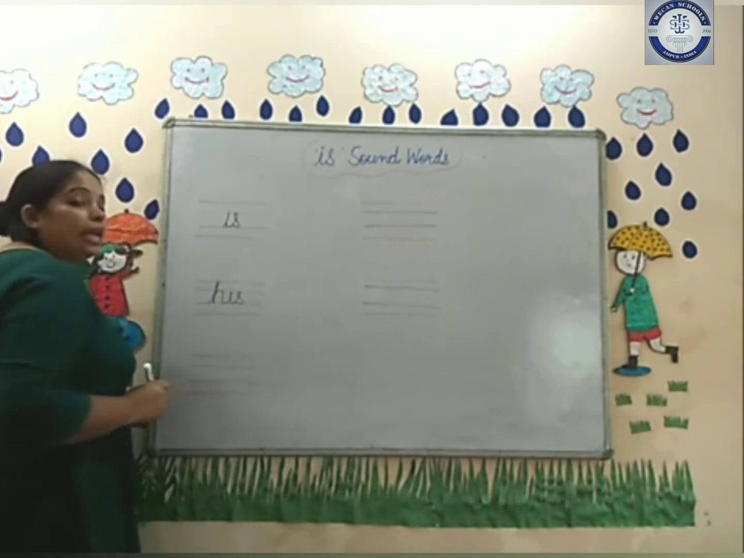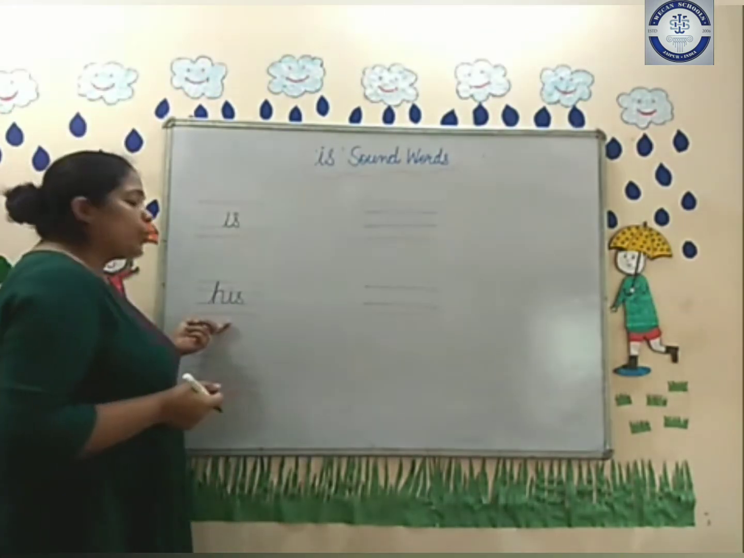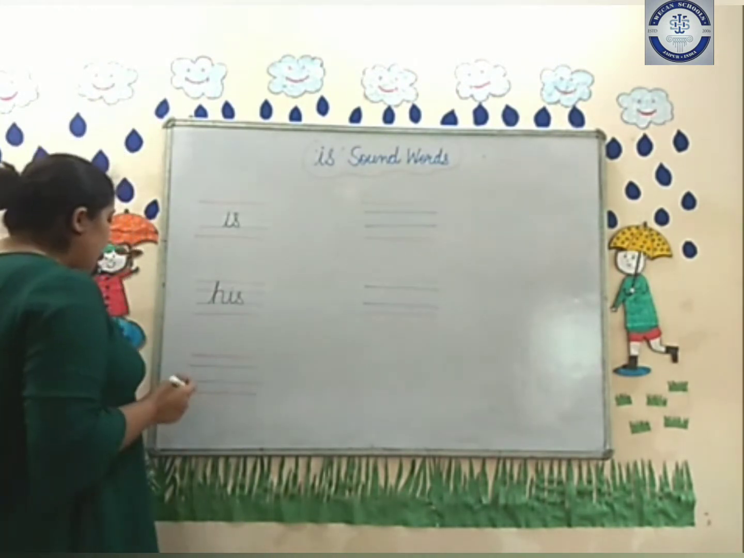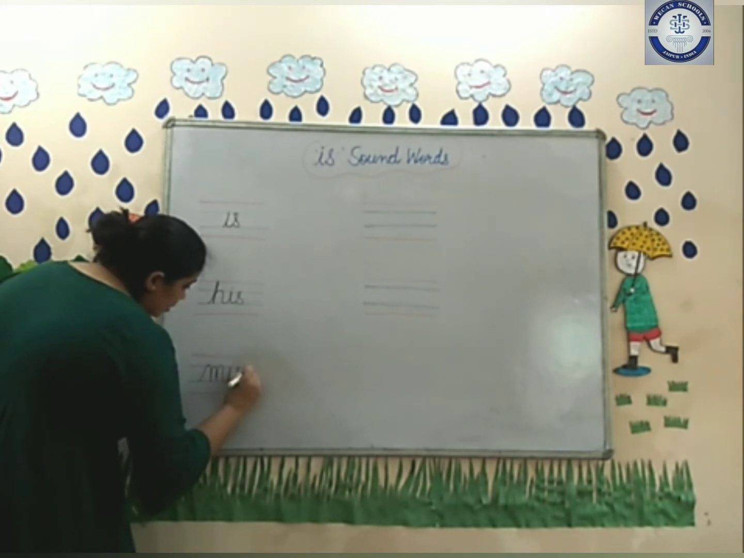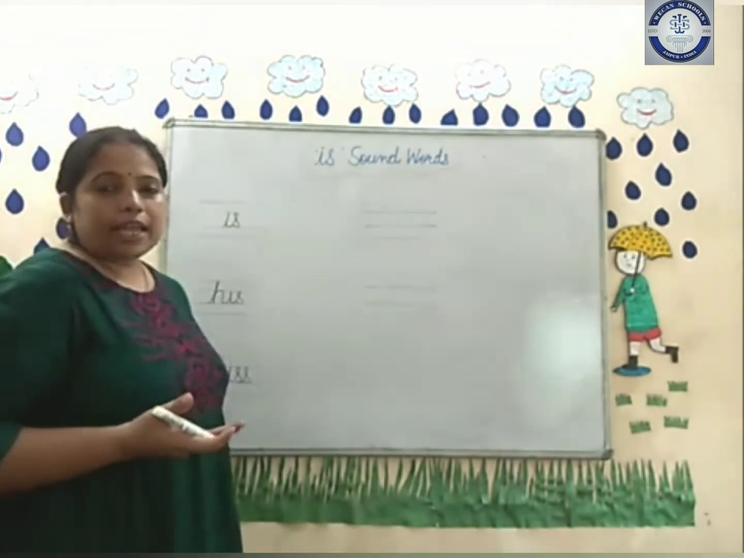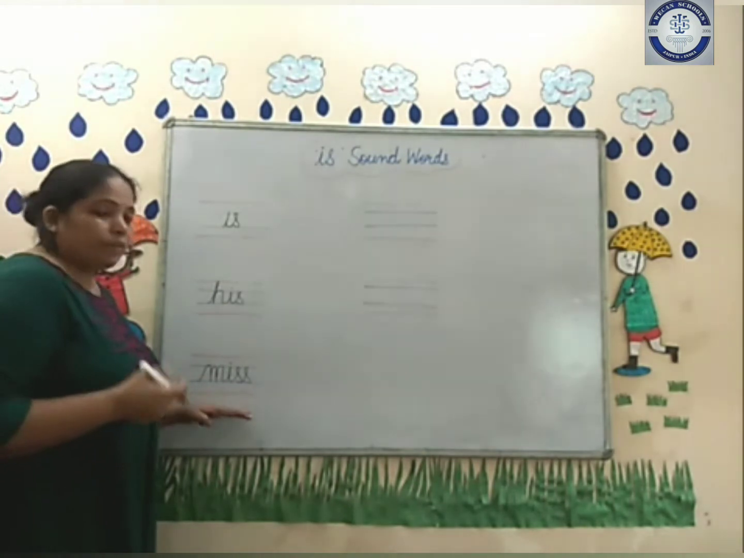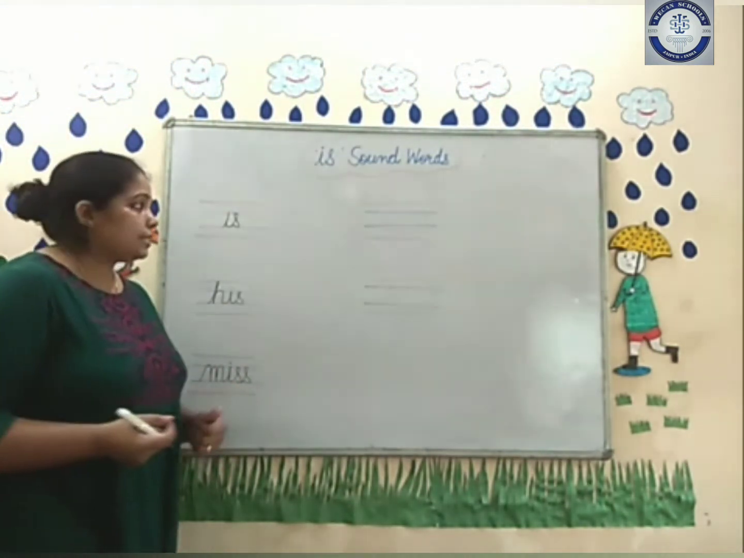H-I-S. His. His voice के लिए use होता है. Okay. And how we are going to pronounce it? Is. His. Now the next M-I-S-S. Miss. मिस किसके लिए यूज होता है? फीमेल्स के लिए. Alright. So we are going to pronounce it like is. Miss.